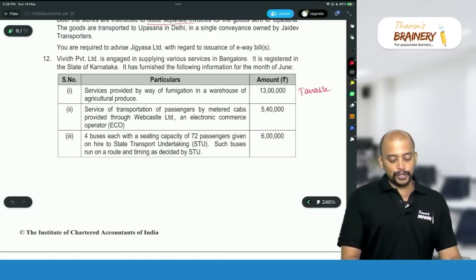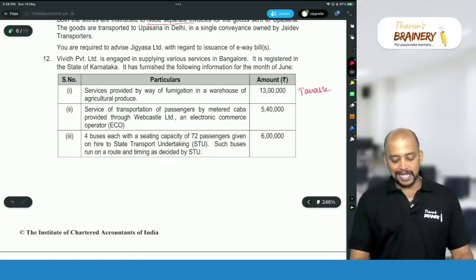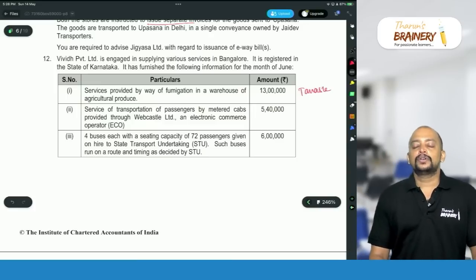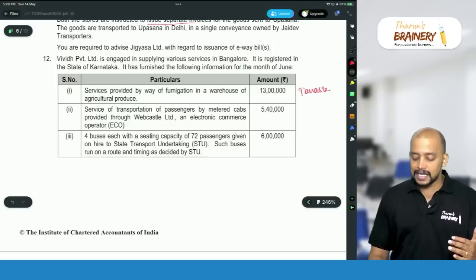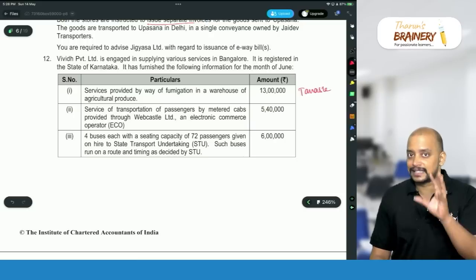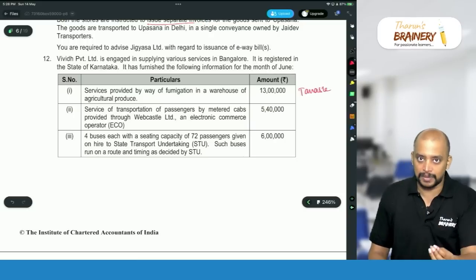Service of transportation of passengers by metered cabs provided through Webcastle Limited, an e-commerce operator. So actually it is taxable. Generally, transportation of passengers by metered cabs or auto rickshaws is exempted. But when it is provided through an e-commerce operator, it will be taxable.